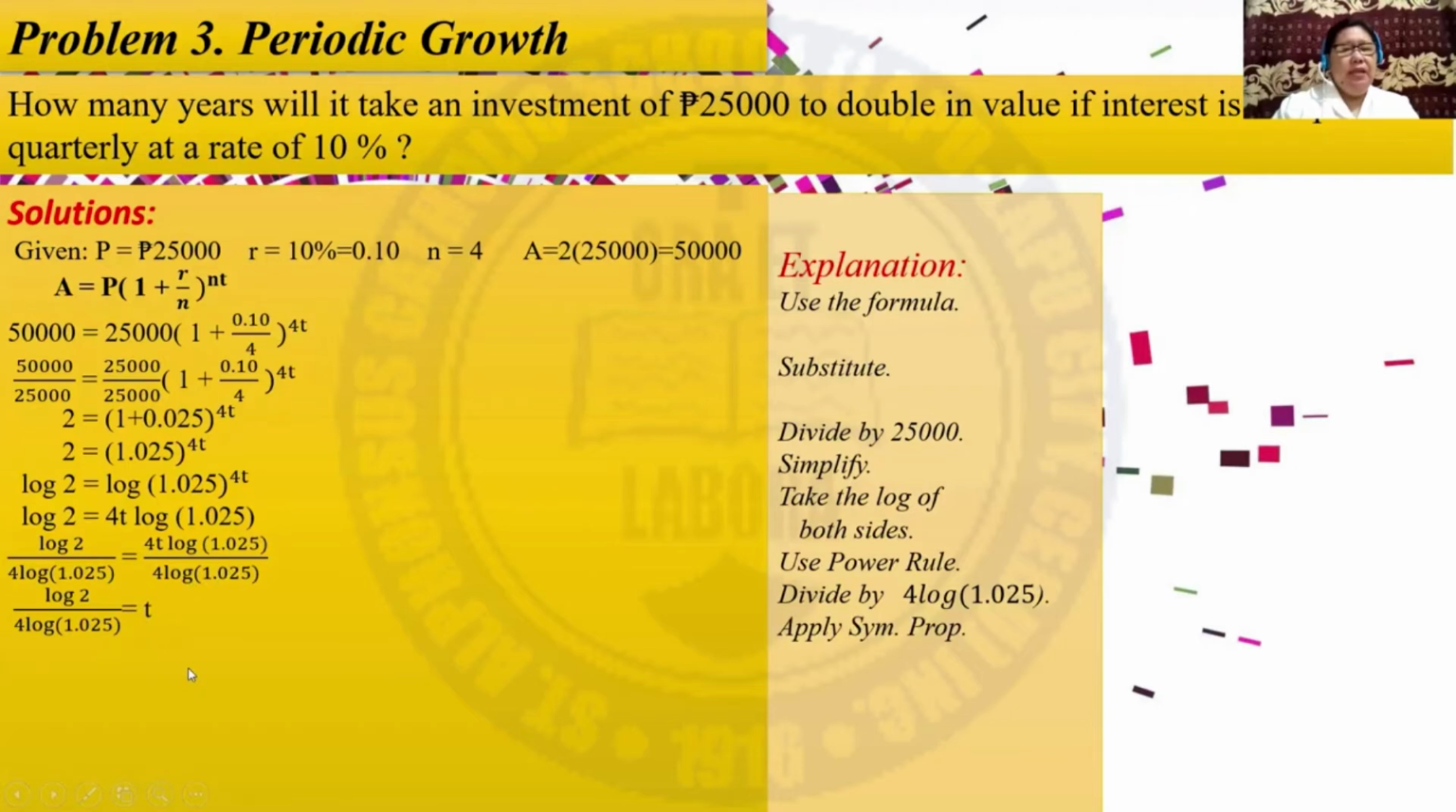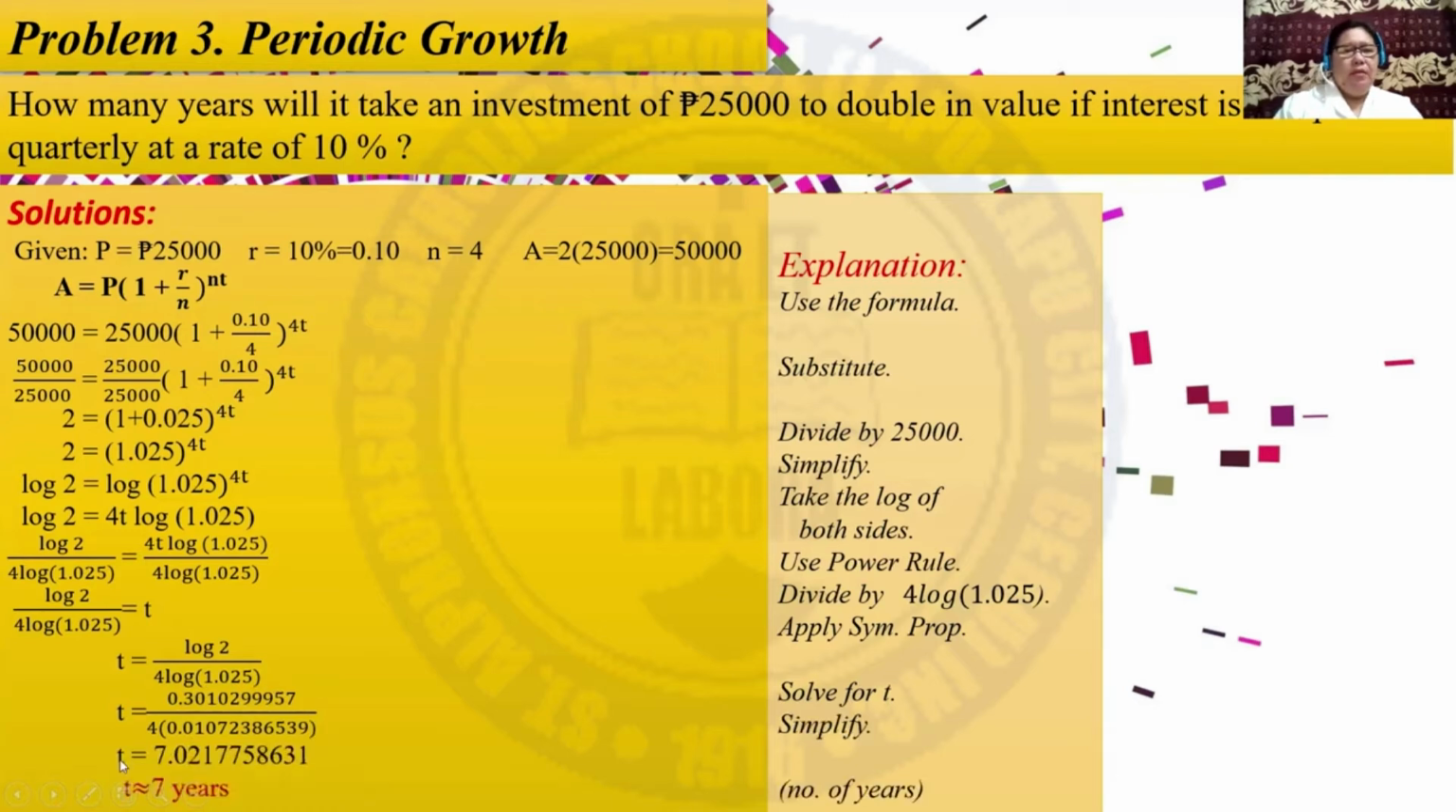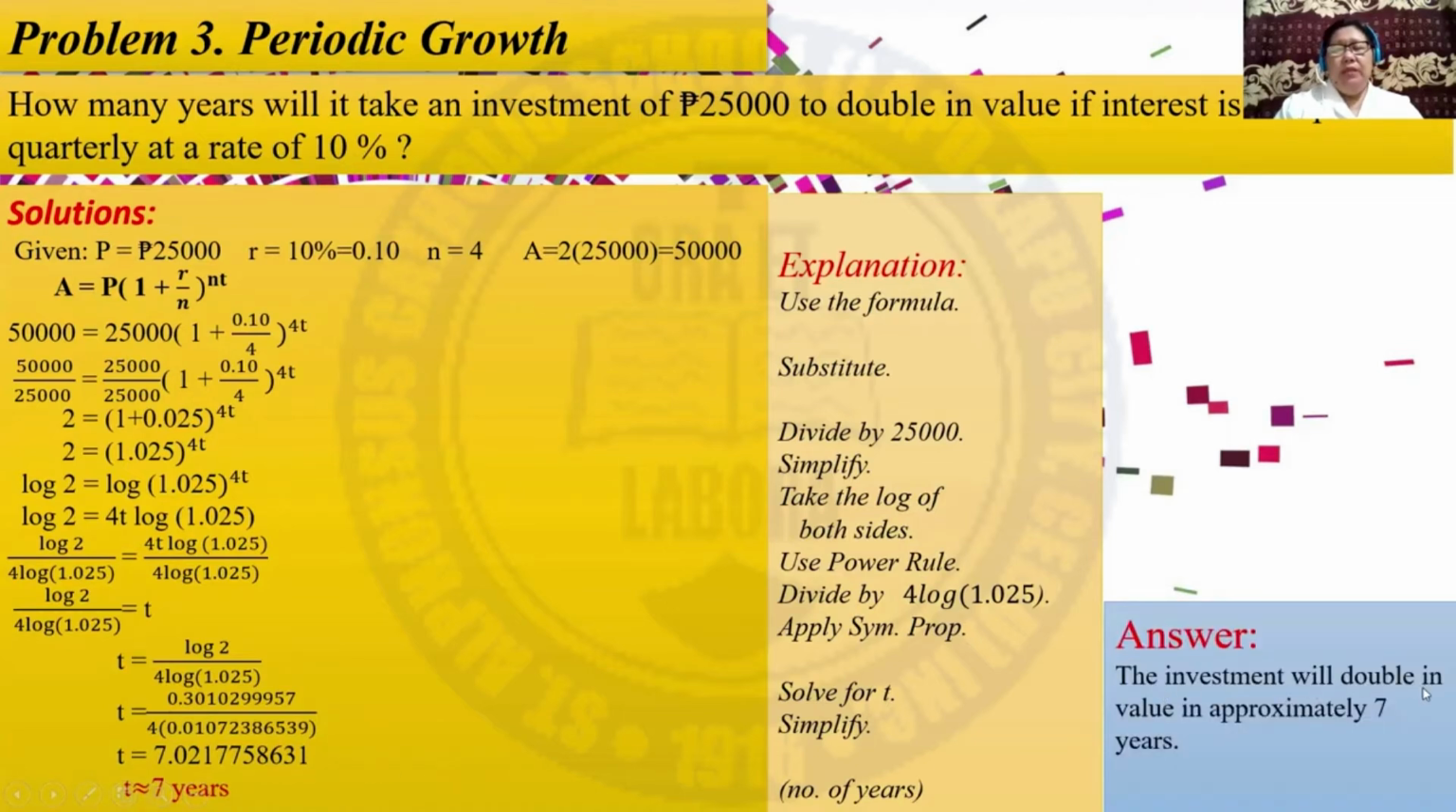And then just apply symmetric property. Interchange the position. So this is now the form. Solve for t by taking the values of log 2. This is the value. And then 4 log times 1.025. This is the value. So t is equivalent to 7.021775861 or approximately 7 years. So the investment will double in value in approximately 7 years.